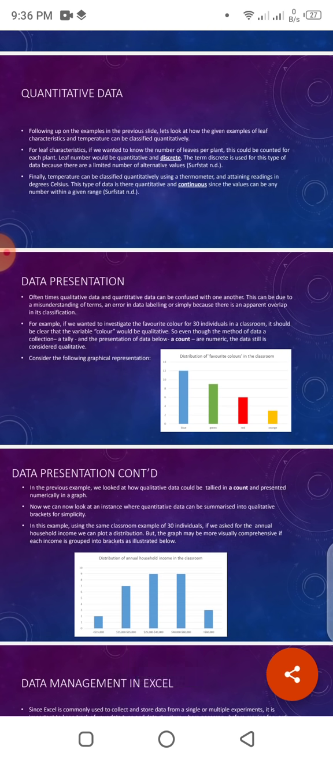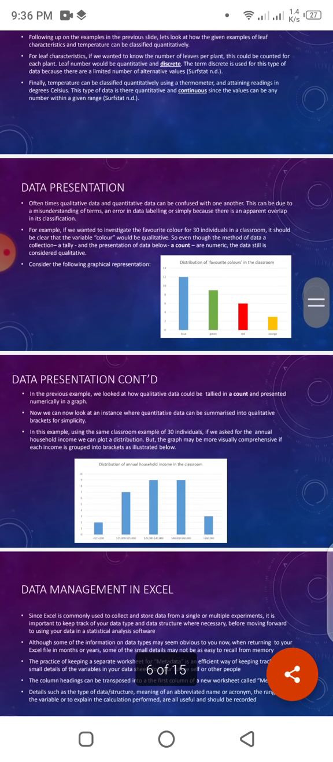Data presentations. Oftentimes, quantitative data and qualitative data can be confused with one another. This can be due to a misuse of terms, an error in data labeling, or simply because there is an apparent overlap in their classification.